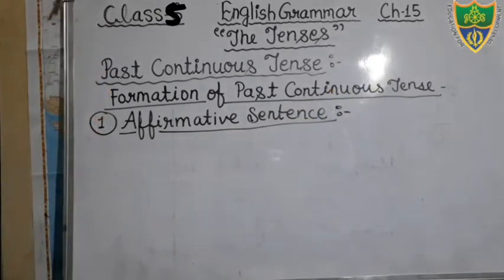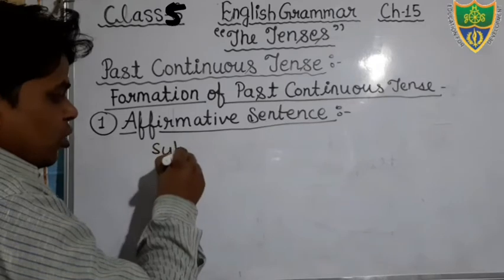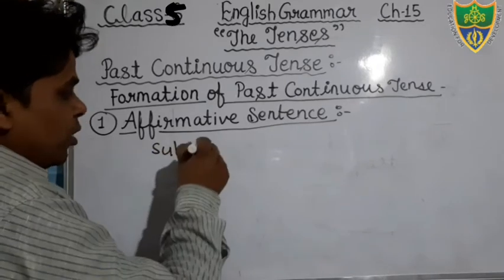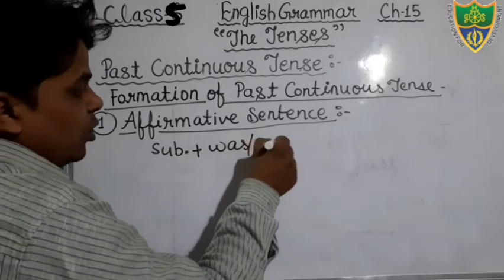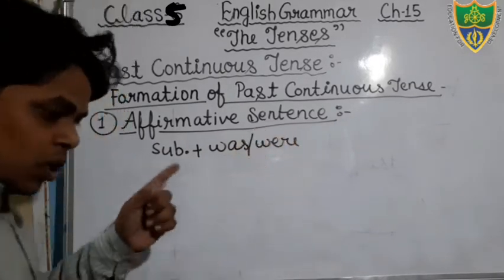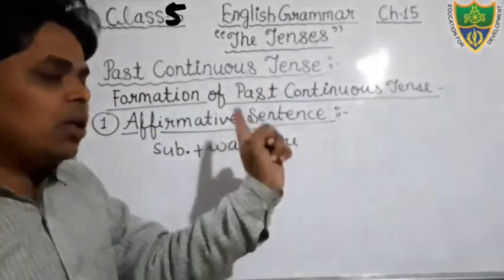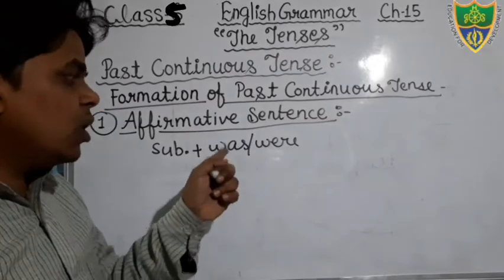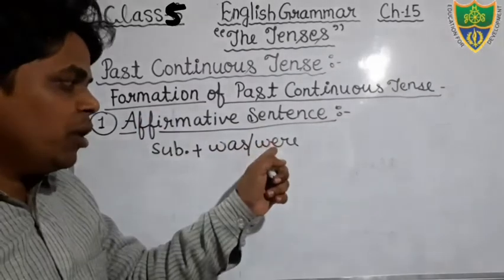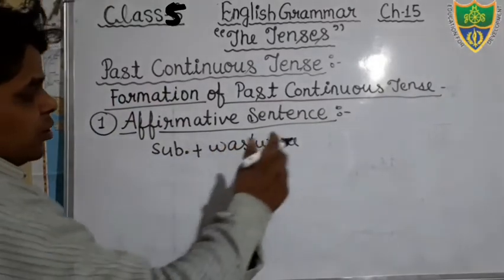And just see what would be the structure of it. There will be subject, then after that the helping verb, was and were according to the subject. Dear students, I have already told you, we use was with the singular subject, we use were with the plural subject. If your subject is singular, you will use was. If your subject is plural, then you will use were. Okay, so just see here.